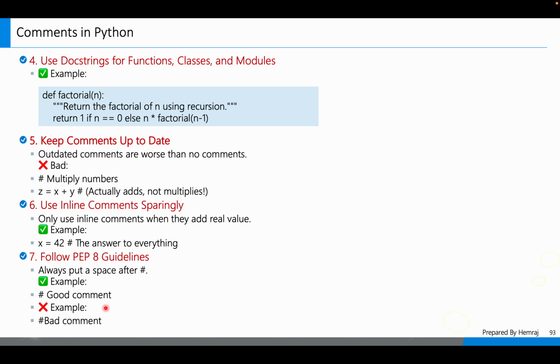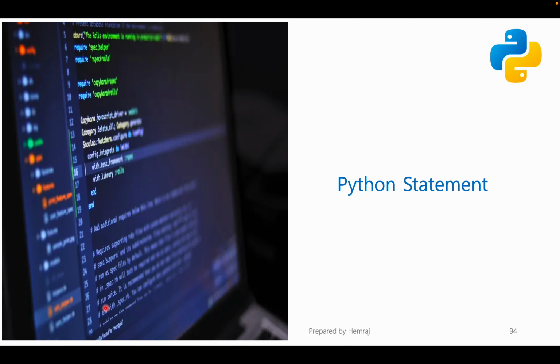So these are your basic rules for writing comments, right? Always remember there will be a gap between the hash and your comment. And second, your comments should be meaningful and updated, right? Now move to the second topic, that is the Python statement.